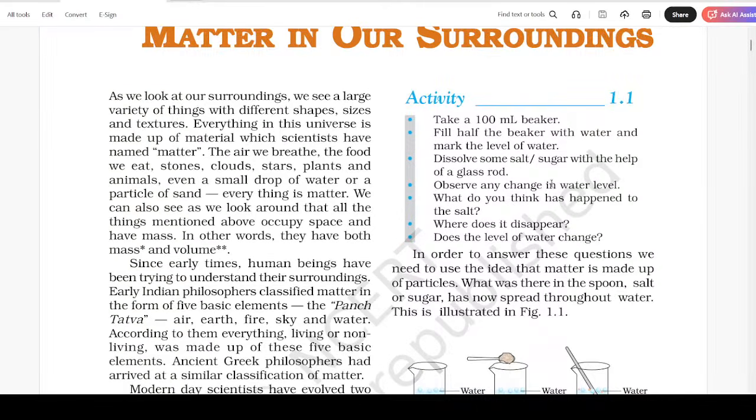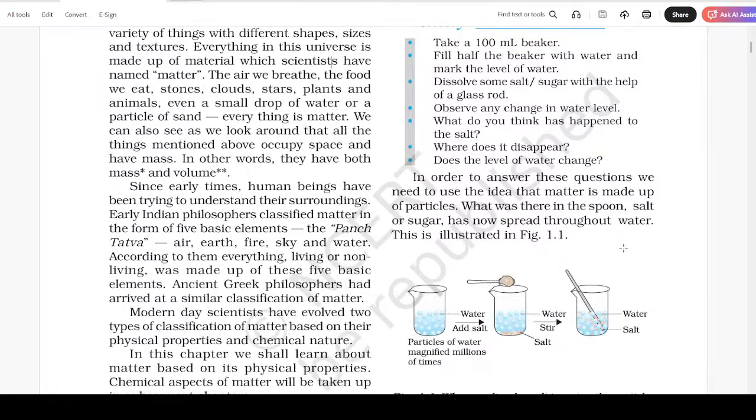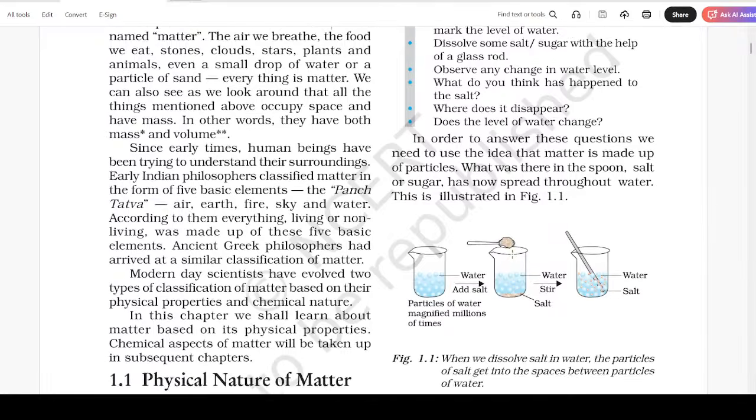Activity number 1.1. Take a 100 ml beaker, fill half the beaker with water and mark the level of water. Dissolve some salt or sugar with the help of a glass rod. Observe any change in water level. What do you think has happened to the salt? Where does it disappear? Does the level of water change? In order to answer these questions, we need to use the idea that matter is made up of particles. What was there in the spoon, salt or sugar, has now spread throughout the water. This is illustrated in figure 1.1.